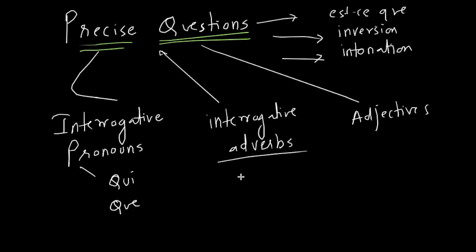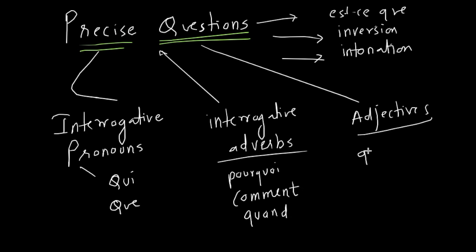Interrogative adverbs, for example, pourquoi, which is why, then comment, how, then maybe quand, when. For adjectives, I think there's only one, quel. Because it's an adjective, it will change according to the gender and number of the noun, so it will become quel, and we'll talk about it in detail.